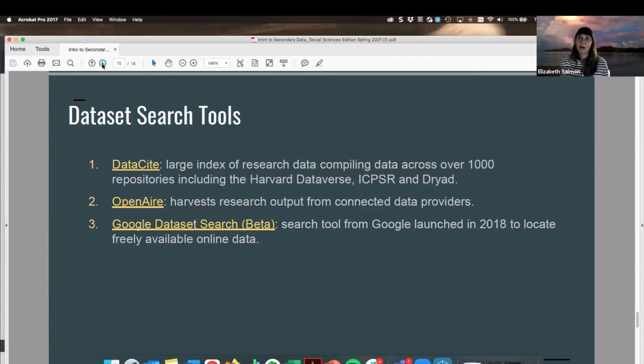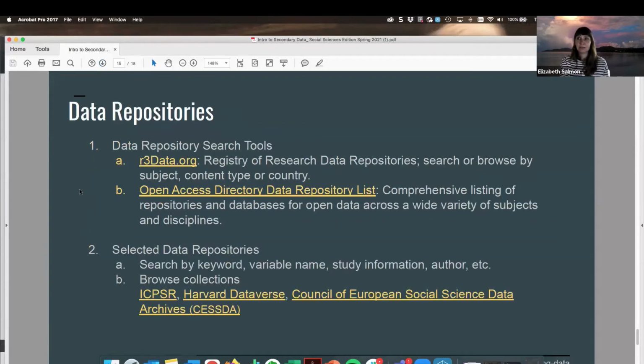So I want to move on to data repositories. There are a few different reasons why you may want to go directly into a repository and not start your search using the specific data set search tools that I just went over. Depending on what repository you use, you might be able to browse collections a little bit more freely than when you're searching for something very specifically. By browsing collections, you can become more familiar with what data is out there, and that can help you figure out which secondary data would be appropriate for your research question.